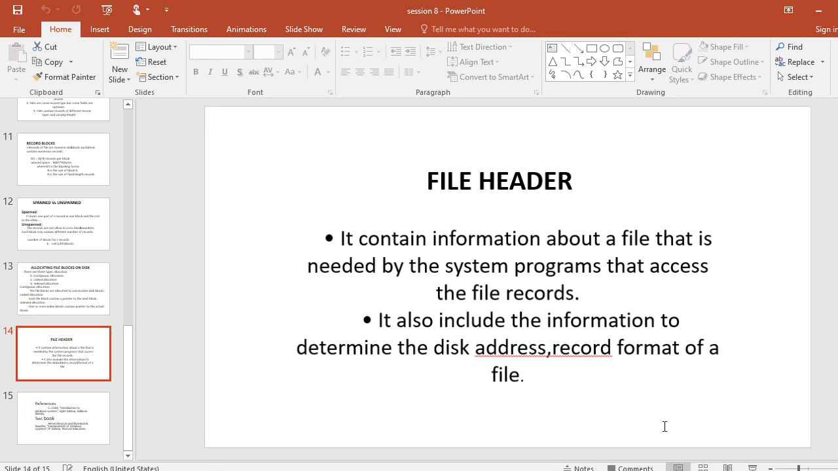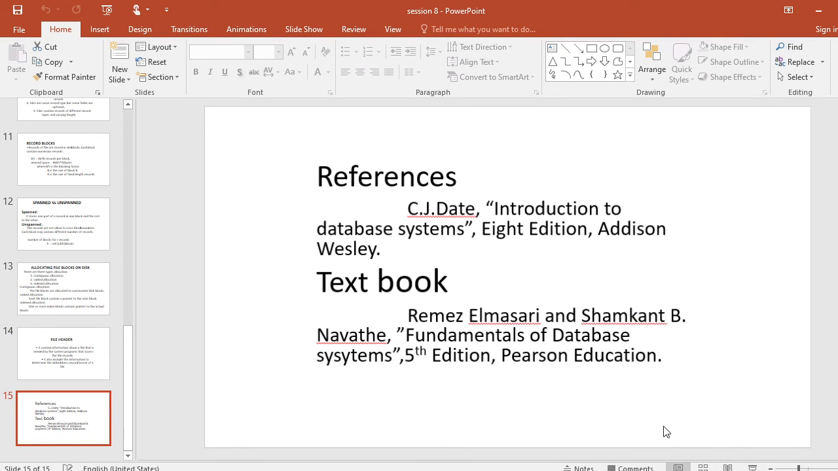This is the brief introduction for file header. Briefly, the file header contains information about a file that is needed by the system program that accesses the file record. It also includes the information to determine the disk address and record format of a file. So this is a brief introduction about file allocation.